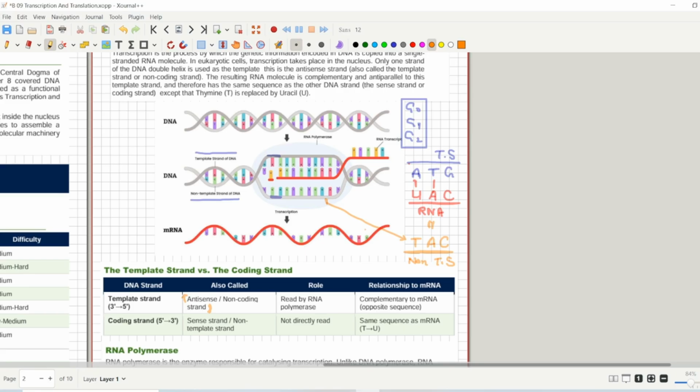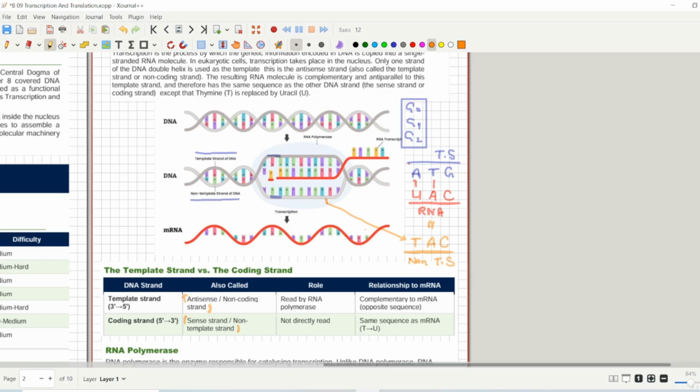That's why the non-template strand, or the coding strand, is called the sense strand. That was the reason why the non-template strand is called the sense strand or coding strand, because so many students get this wrong. They think, okay, RNA is being copied from the template, or rather not copied but made in front of the template strand, so the template strand should be the coding strand, the sense strand. But it is actually the opposite, right?